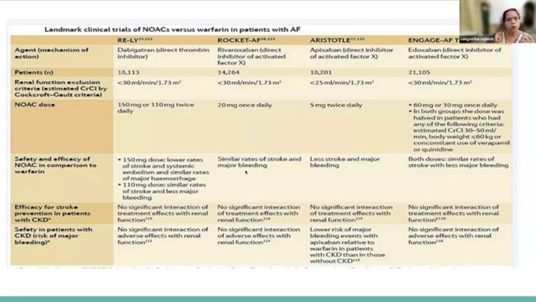And with rivaroxaban, also a similar rate of stroke and major bleeding. For the ARISTOTLE trial with apixaban, it showed less stroke and major bleeding, which is important. And the ENGAGE AF-TIMI trial also showed a similar rate of stroke with major bleeding. So from these trials, we can see that only apixaban showed less stroke and major bleeding, but that was also only up to stage 3 CKD.